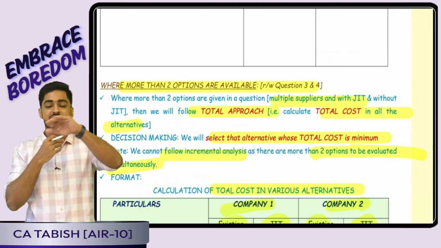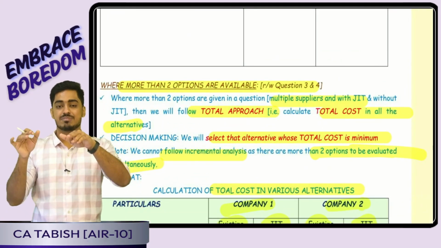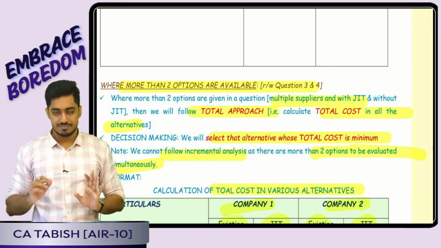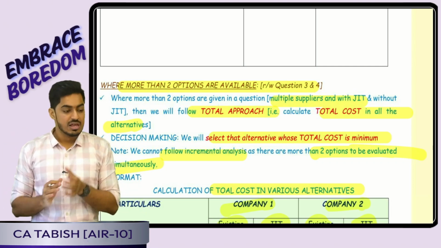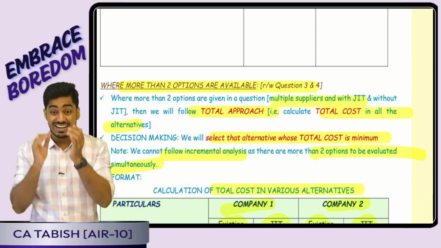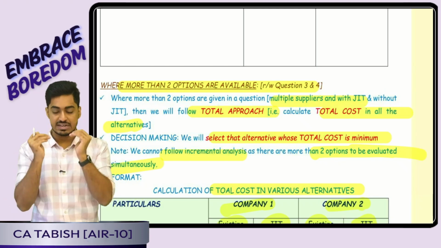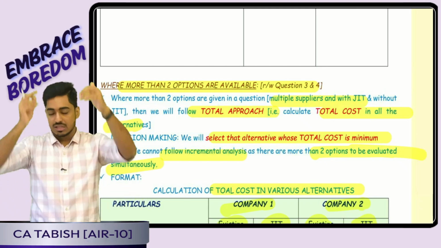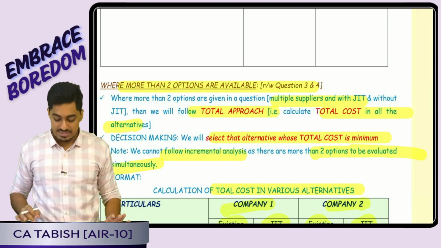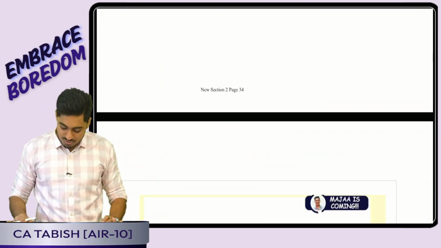Then came the case when we have more than two alternatives. We had seen the Yash company as well as the Ram company, without JIT and with JIT. Three options were available. The most important thing for us is to write down the data, exactly each and every data. Once you write it down, the answer becomes very simple. Is this clear, everyone? Perfect. So this is what we had discussed.